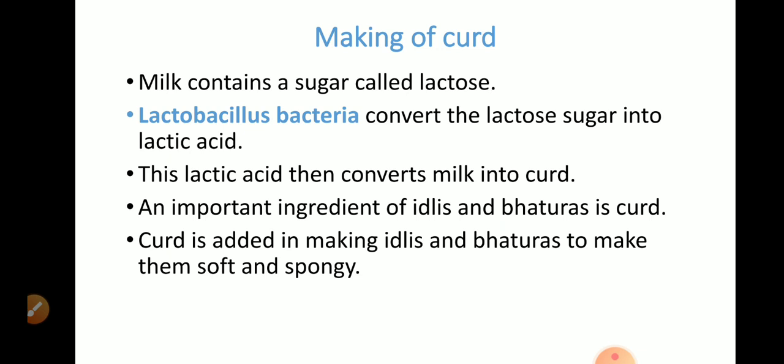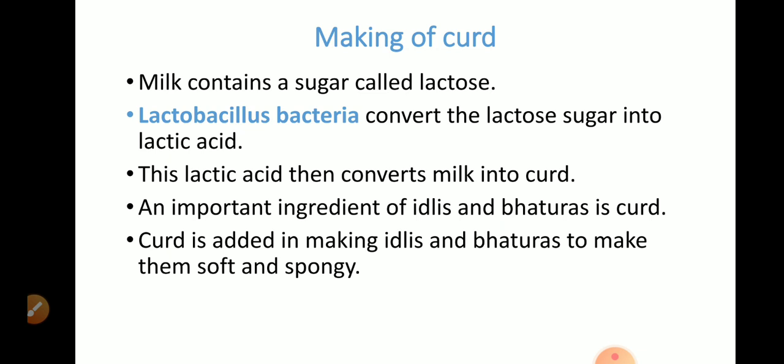So the first benefit is making of curd. You all know that milk contains a sugar called lactose. The name of the sugar present in milk is lactose sugar. A bacteria, lactobacillus bacteria, converts this lactose sugar into lactic acid. So with the help of the lactobacillus bacteria, we easily convert milk into curd.